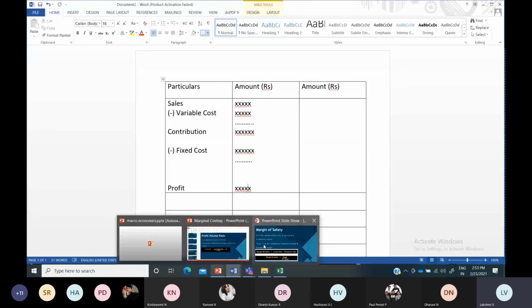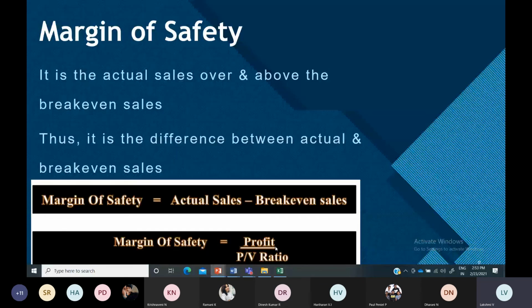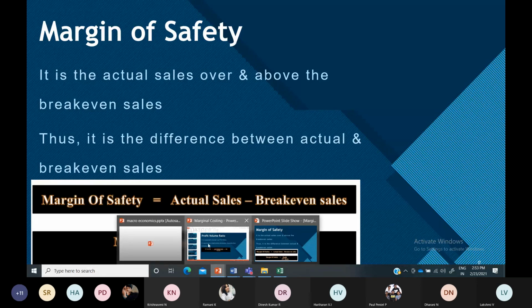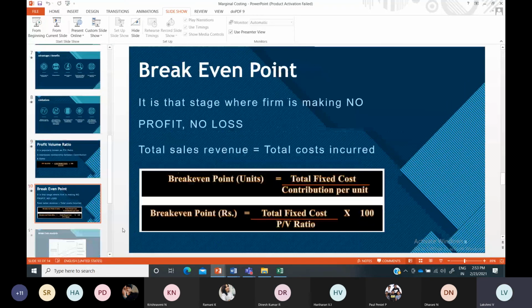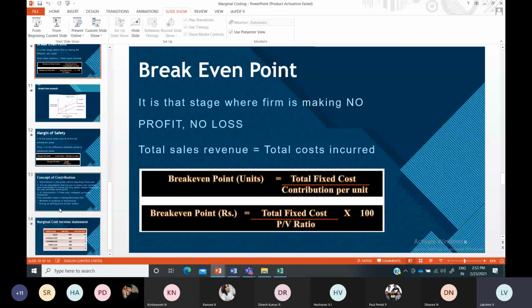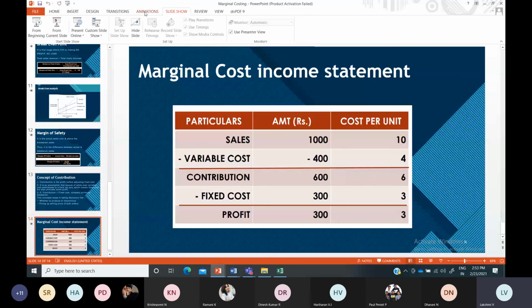If you divide this profit by your PV ratio, the initial step that you calculate, that percentage, you will get your margin of safety. So here is how you can obtain this.